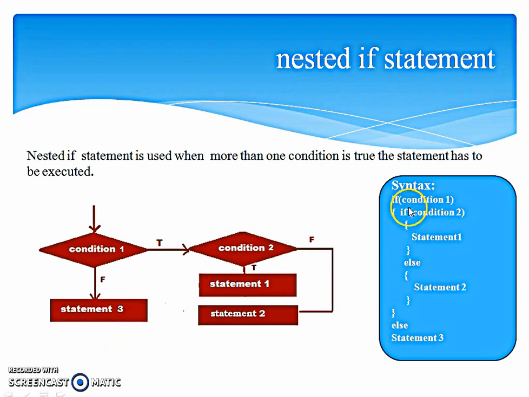It can be seen here in the syntax. If condition 1 is true, we'll check another condition. If condition 2 is true, statement 1 will be executed. Else, if condition 2 evaluates to false, we have statement 2 to be executed. If condition 1 itself is false, we have statement 3 to be executed.